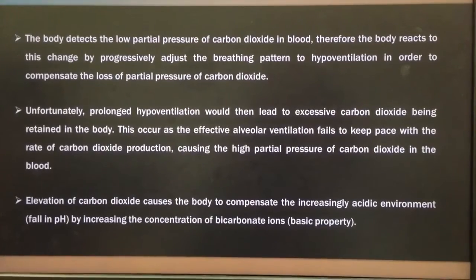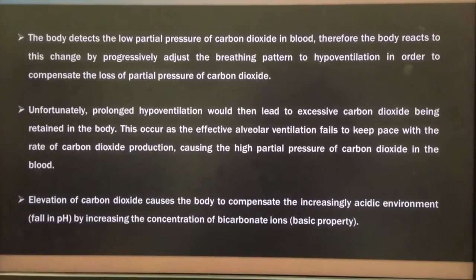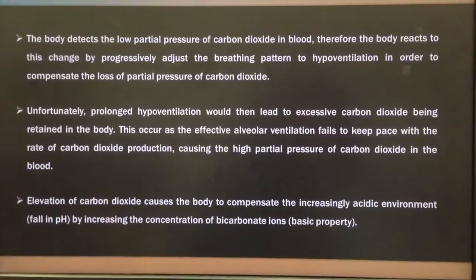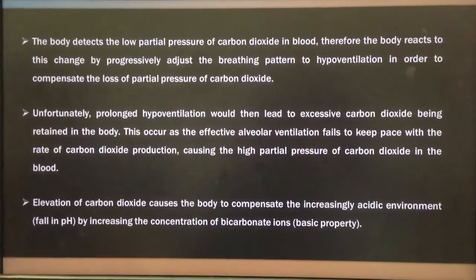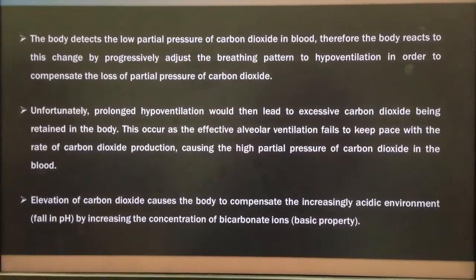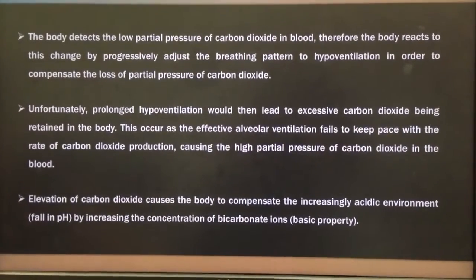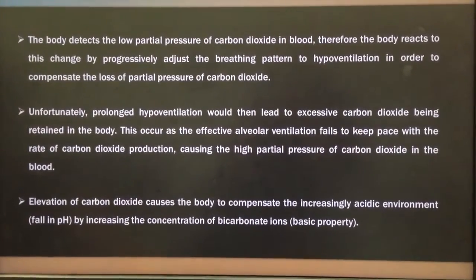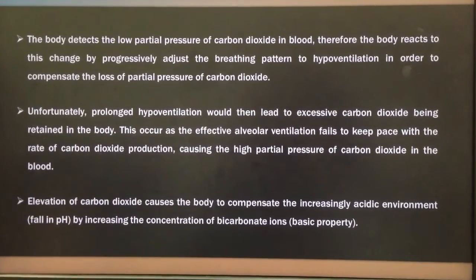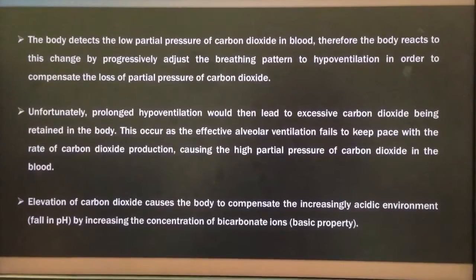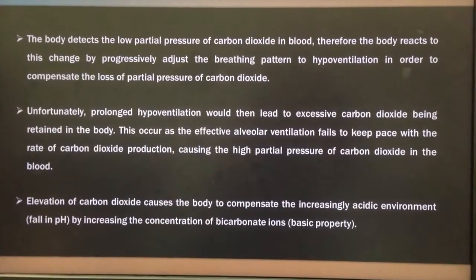The body detects the low partial pressure of carbon dioxide in blood. Therefore, the body reacts to this change by progressively adjusting the breathing pattern to hypoventilation in order to compensate for the loss of partial pressure of carbon dioxide. Unfortunately, prolonged hypoventilation would then lead to excessive carbon dioxide being retained in the body.